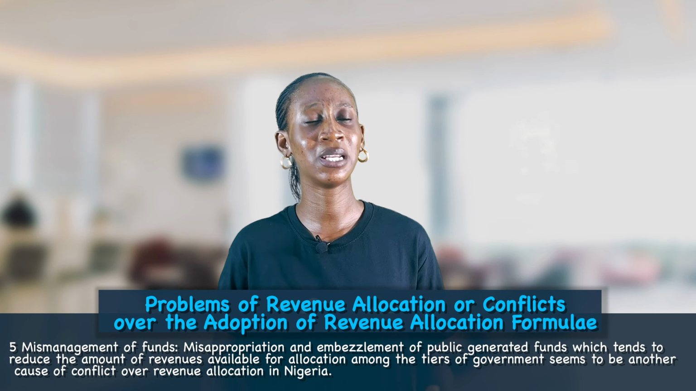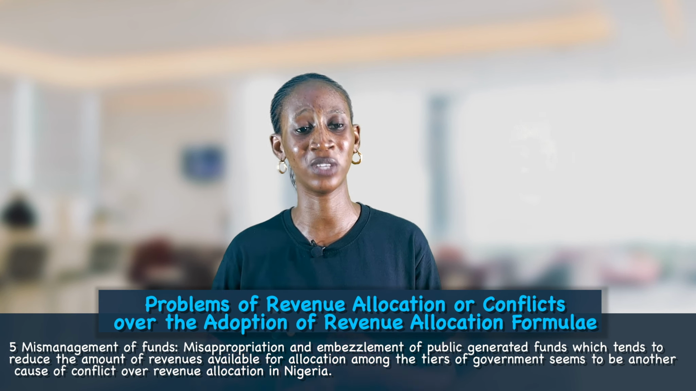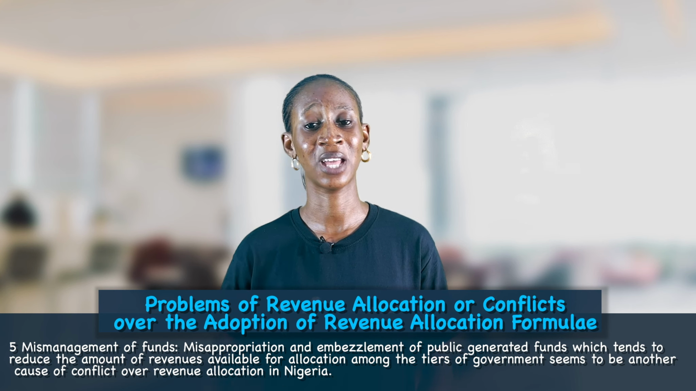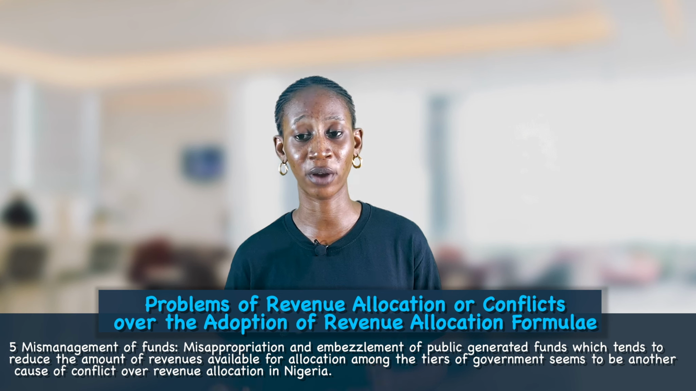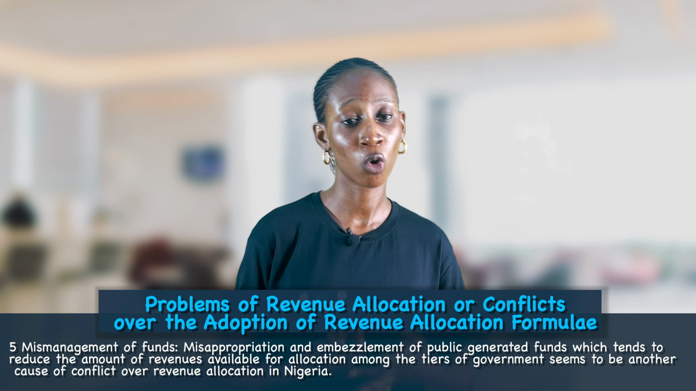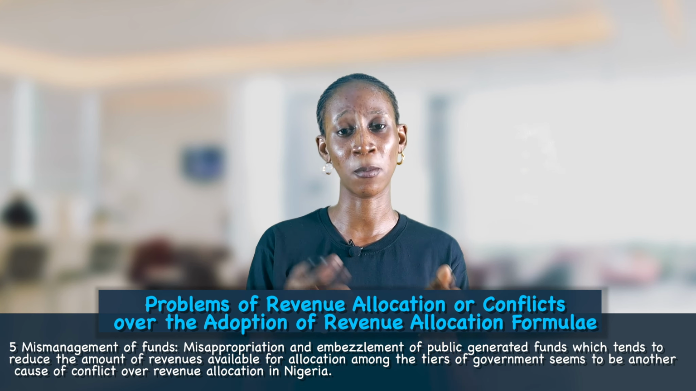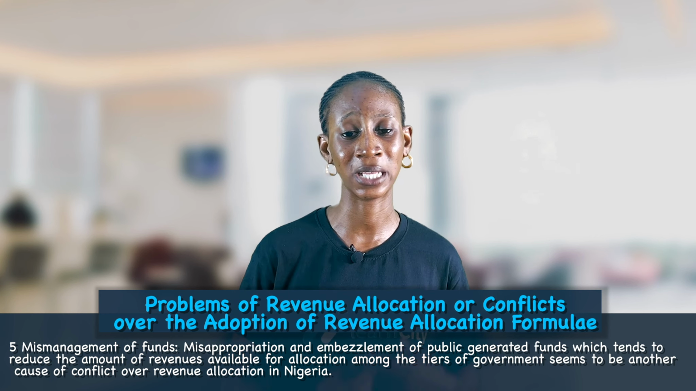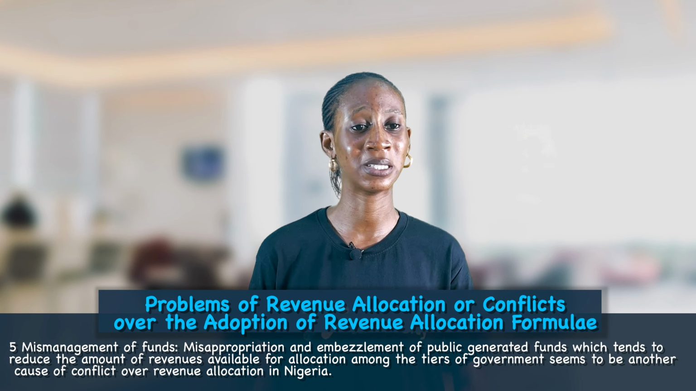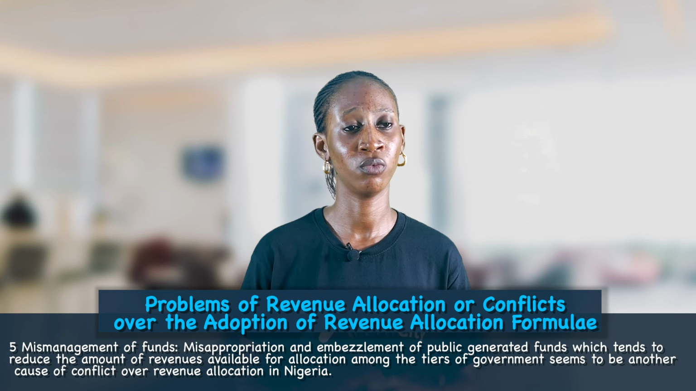So mismanagement of funds and embezzlement of public generated funds always leads to the reduction of the amount of revenue that is allocated to the different tiers of government. And this is also another cause of conflict over revenue allocation in Nigeria. The funds that are supposed to be shared among these states and local governments, some people have put in their personal pockets, and the crumbs that remain will now be distributed to the states, and it cannot be enough. It cannot reach anywhere. So this is another problem of revenue allocation.